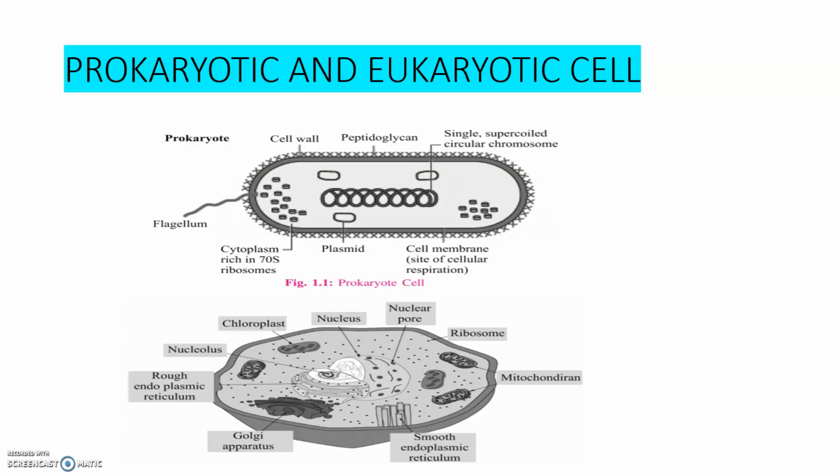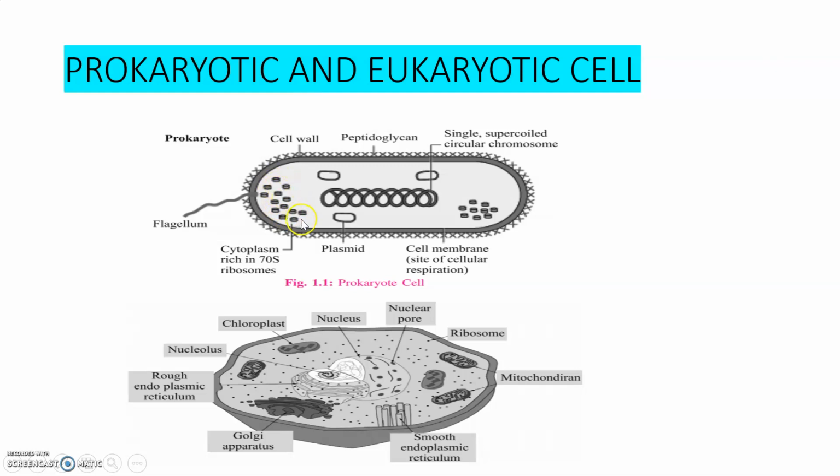Now, this is the structure of prokaryotic and eukaryotic cell. You see, this is the prokaryote outermost layer called cell wall, and the cell wall consists of peptidoglycan layer. And instead of nucleus, we can see a single supercoiled circular chromosome. And here we can see a flagella. And this whole portion is called what? Cytoplasm. Inside the cytoplasm, it may possess ribosomes.